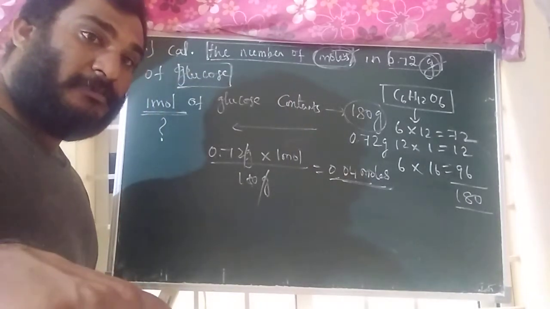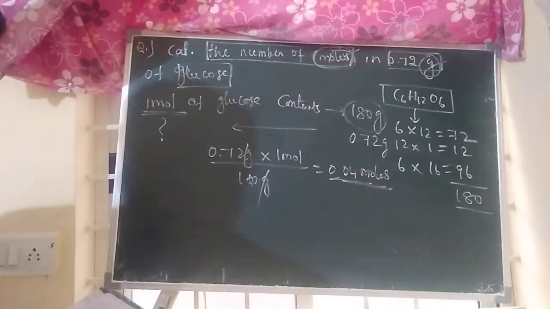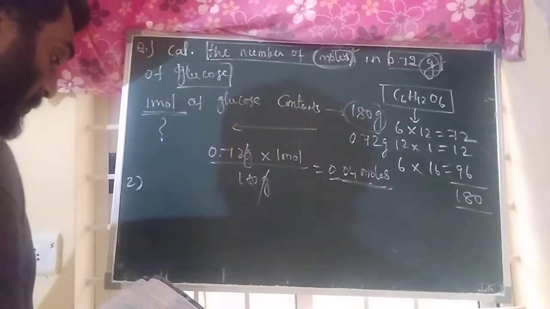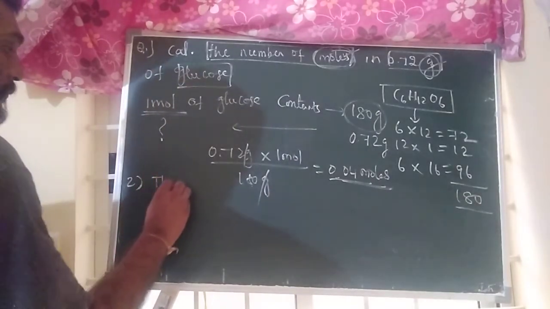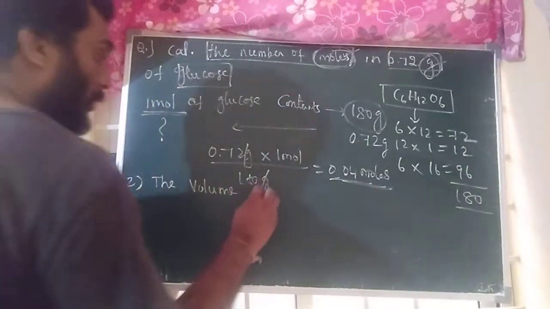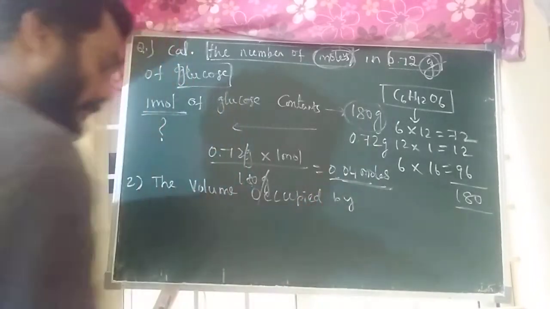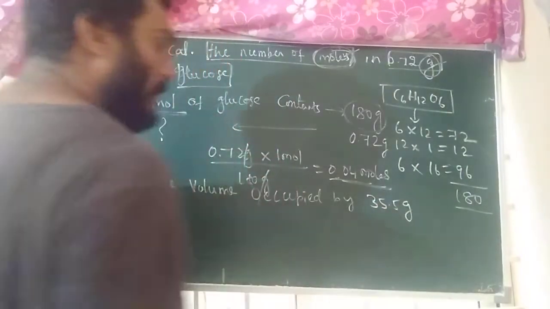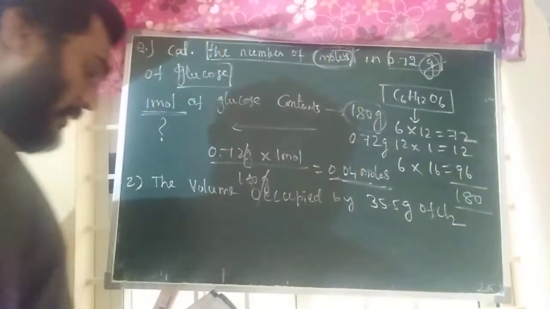Next question, listen. Second question. Volume occupied by 35.5 grams of chlorine at STP.